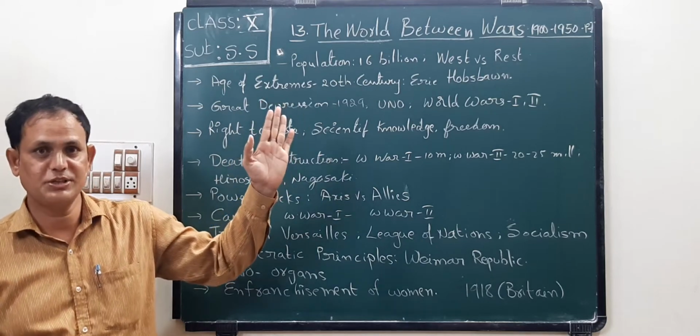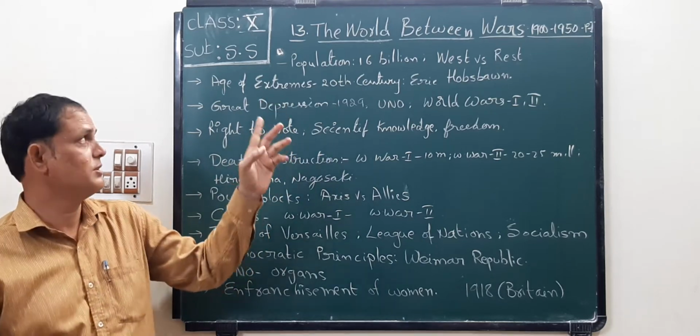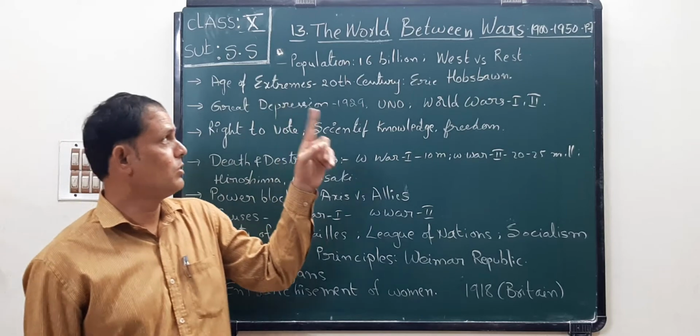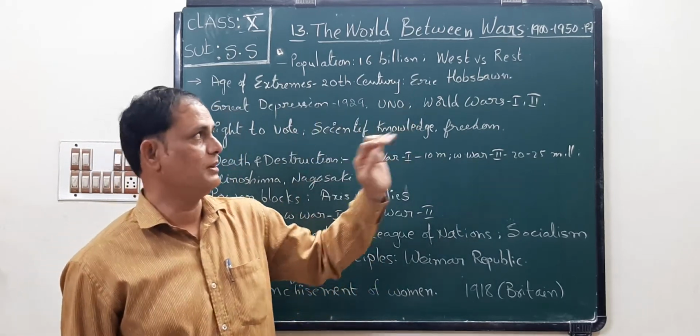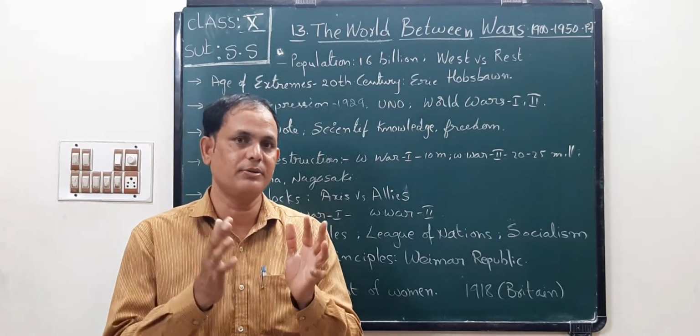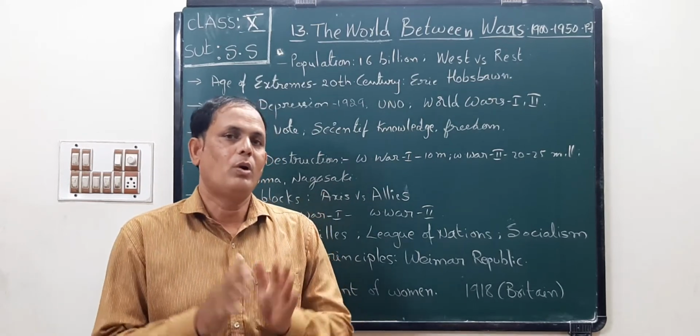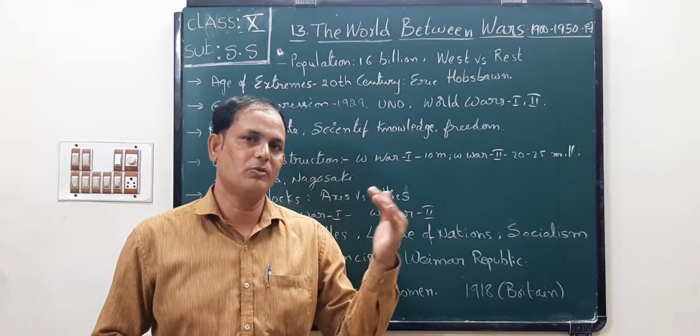The 13th lesson, children. What is this? This is the 13th lesson: The World Between Wars, 1900 to 1950. That means 50 years of time. What happened in the world? That is the part 1 lesson.